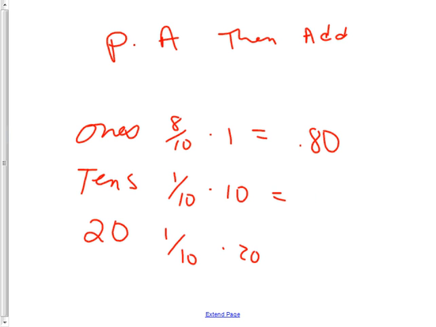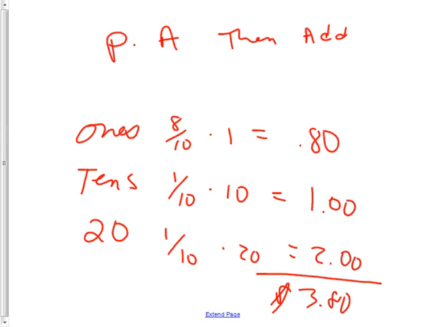1/10 times 10 would be $1. And 1/10 times 20 would be $2. Grand total, $3.80. Your expected value. Raise your hand if you knew that.